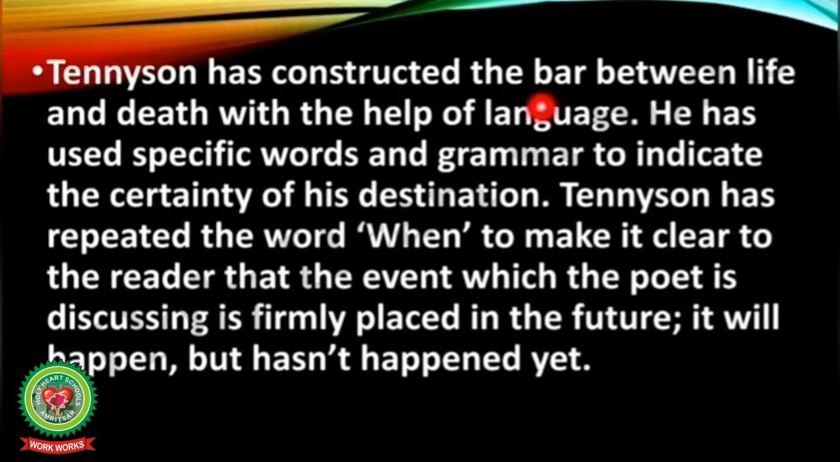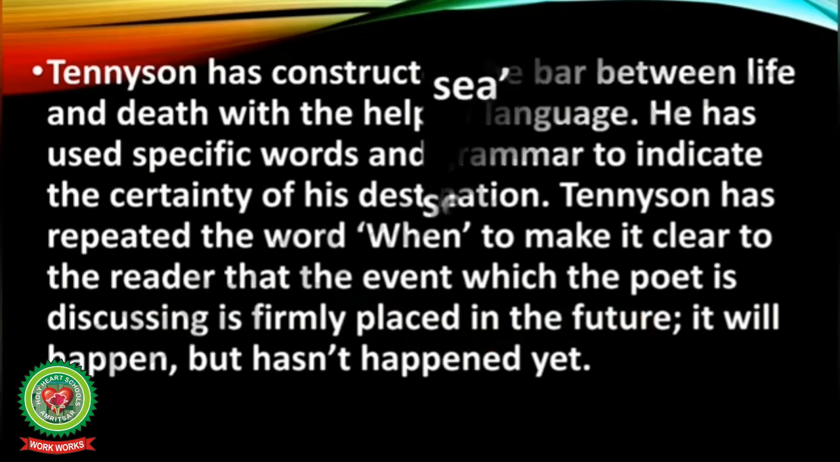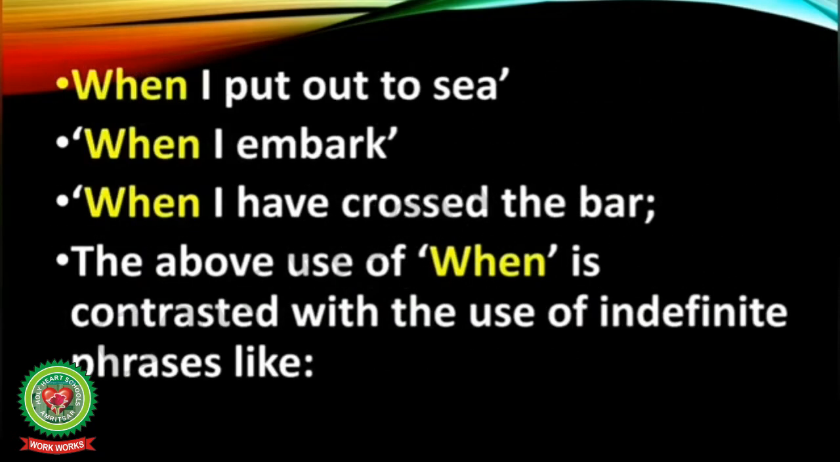Tennyson has constructed the bar between life and death with the help of language. He has used specific words and grammar to indicate the certainty of his destination. Tennyson has repeated the word when to make it clear to the reader that the event which the poet is discussing is firmly placed in the future. It will happen, but hasn't happened yet. So the word when indicates that the event, death, will happen to the poet in future. So he has used the words when I put out to sea, when I embark, when I have crossed the bar.